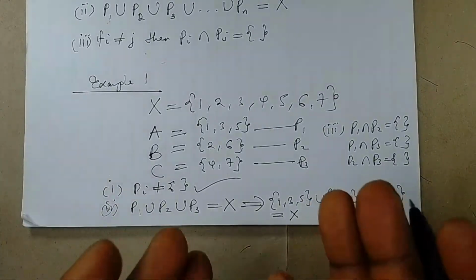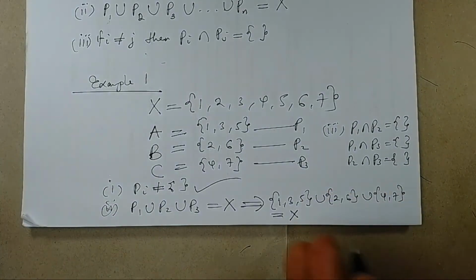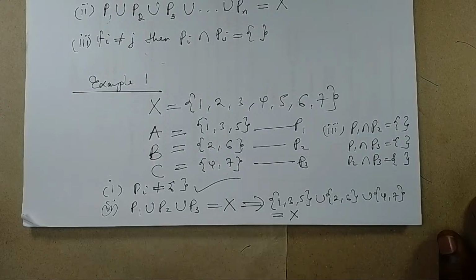So guys, looking at this example, is it difficult? The answer is a big no. And is this a partition? The answer is a big yes. So A, B, C are partitions of X.